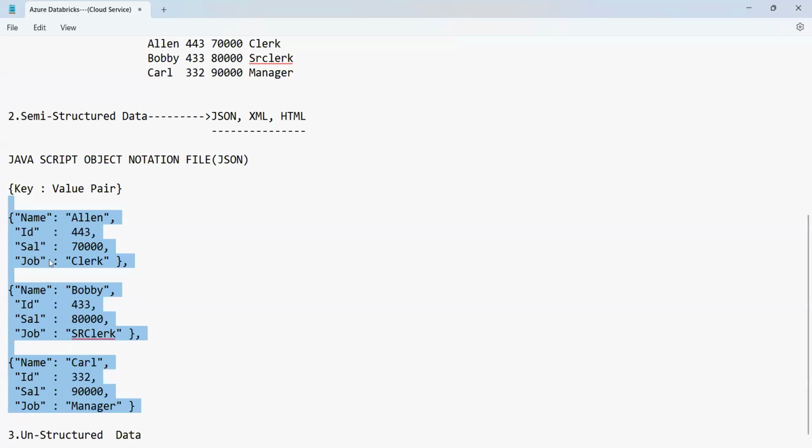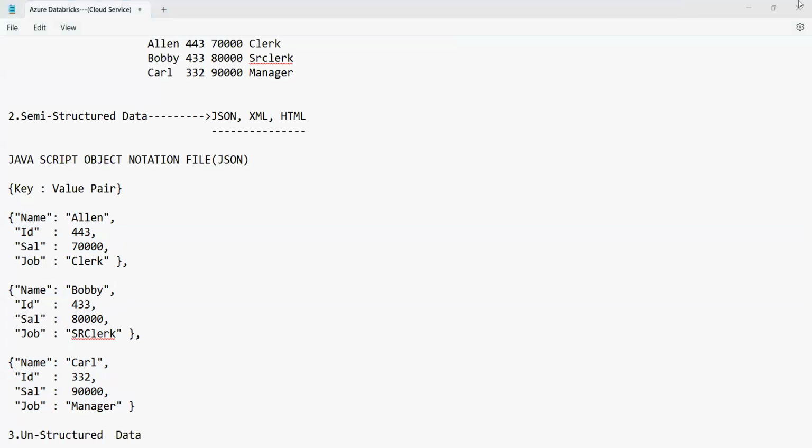So you have the 3 rows here, and these 3 rows are in the form of JSON format. So JSON is one of the semi-structured data formats. Apart from this, what other formats do you have? XML is another format. Let's see what it is in XML as well.